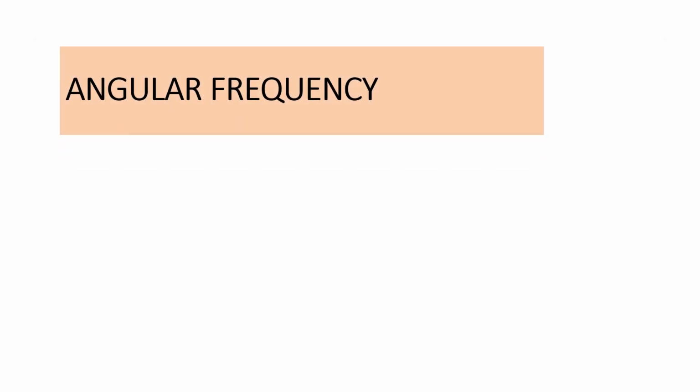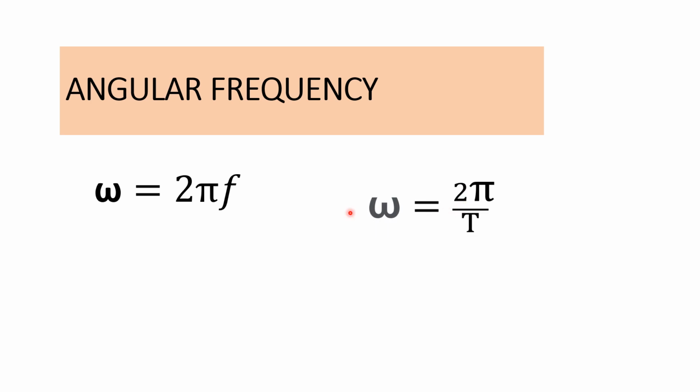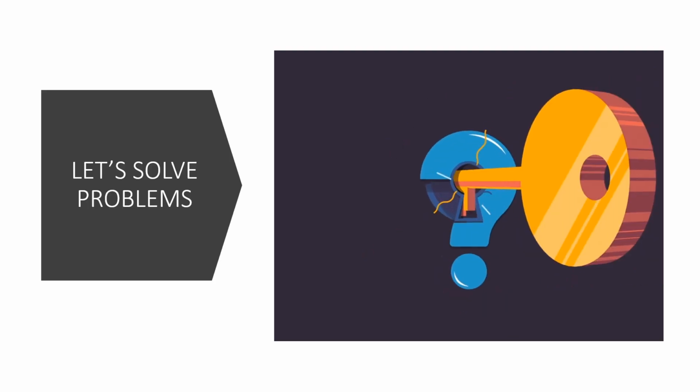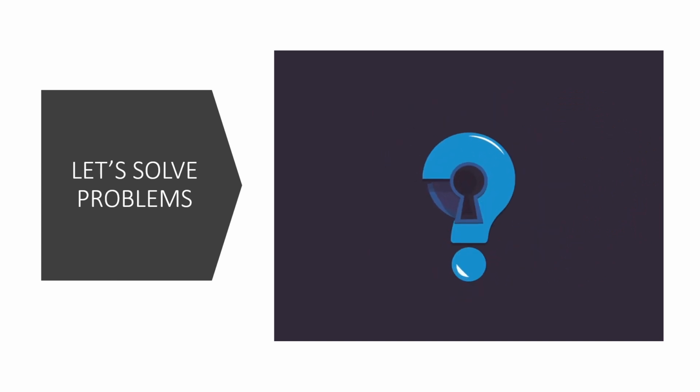Another one is the angular frequency. I've already discussed this one, so let us just show the equation because maybe we will use it in another problem. We have here this symbol, w, that is lowercase omega, which is equal to 2 pi multiplied by f, that is the frequency. If frequency is not given but we have the value of the period, we will use this equation: omega is equal to 2 pi over T. Okay. So let's solve problems for you to apply those equations that we've shown a while ago.